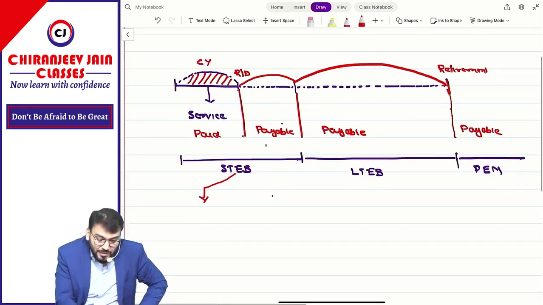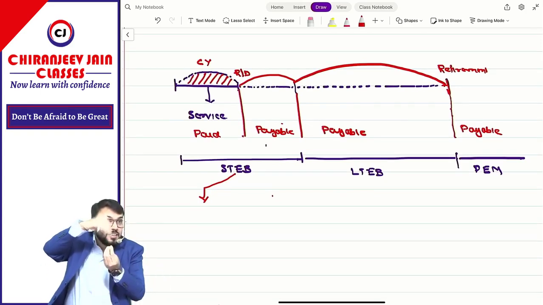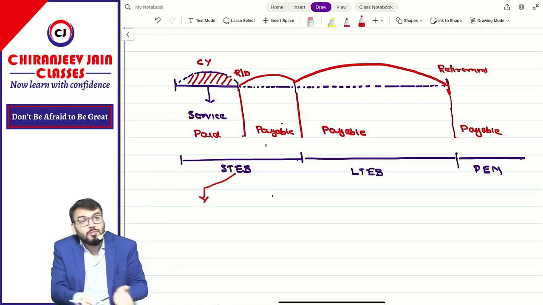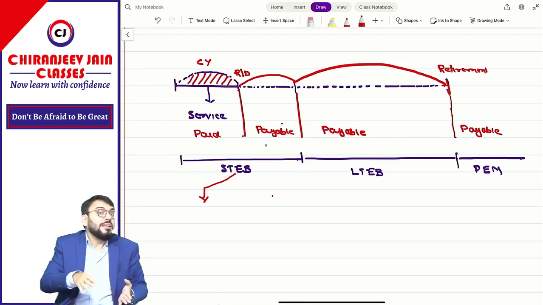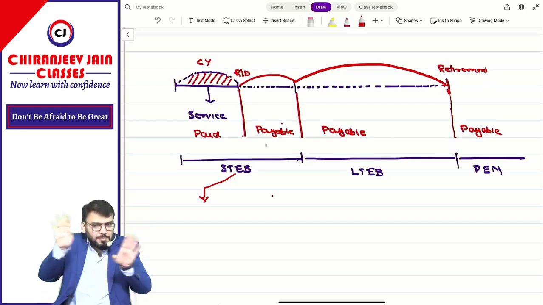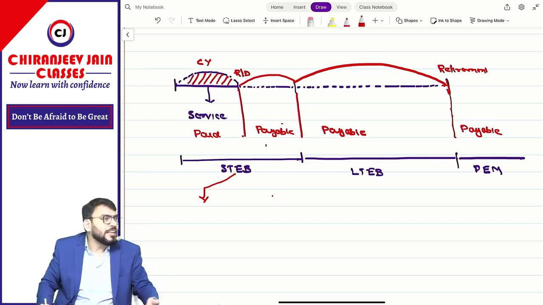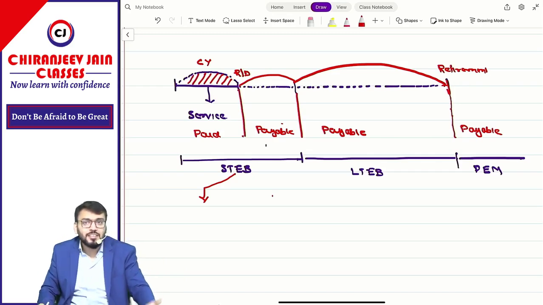This is current year and it was rendered in current year, means right now we are in current year, and for this service some amount might be payable within 12 months, some amount may be payable after 12 months from reporting date, some amount might be payable after retirement. Whatever may be the situation, can I say as per matching concept, all the expense need to be recognized when the benefit has been received. The benefit has been received in which year? Current year. Current year na.